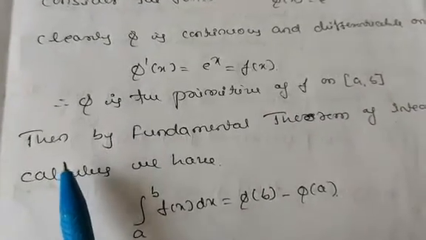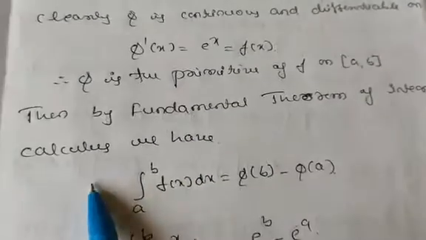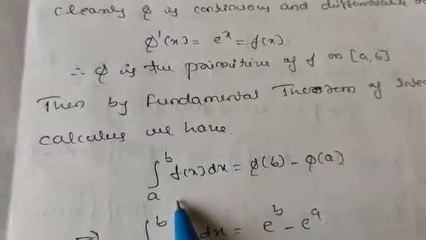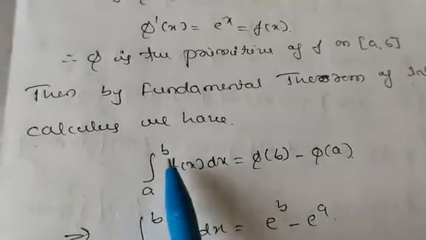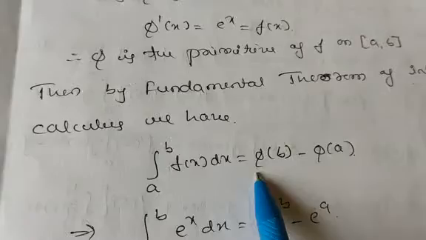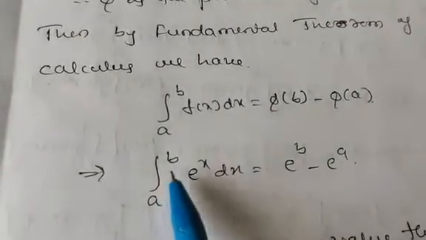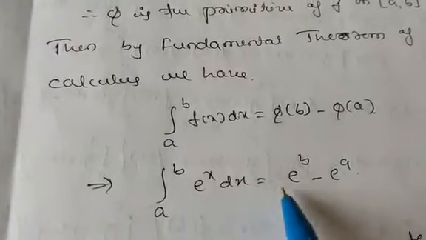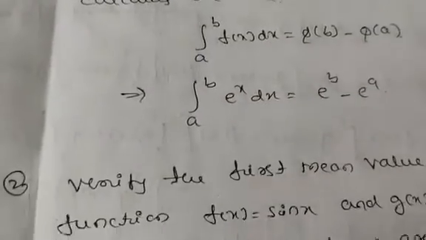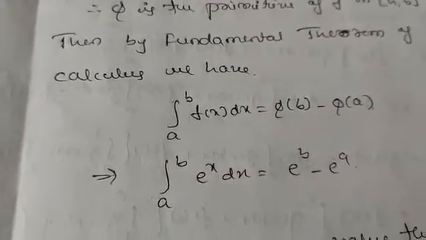Then by the fundamental theorem of integral calculus, integration from a to b f of x dx is equal to phi of b minus phi of a. That is, integration from a to b e raised to x dx is equal to e raised to b minus e raised to a. So this is the solution.